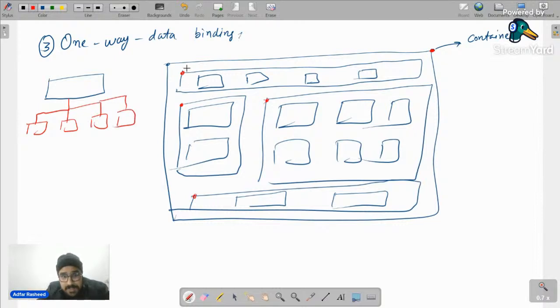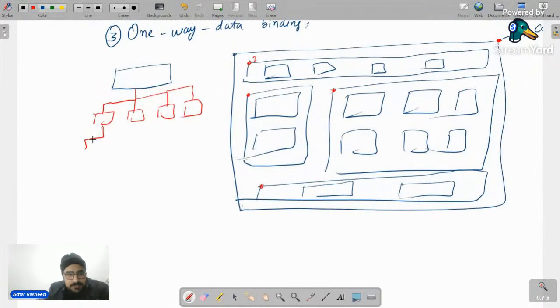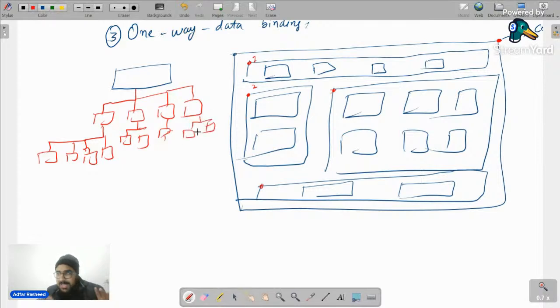Then this first child has four more children. Let me drag a little bit right. So this is the first child, second child, third child, fourth child. Similarly, the second has two children only, so one child, second child. The third has six children, so let's suppose I have created six children, whatever they are. And over here, I have two children. Do you think from the perspective of the component structure tree, this is the tree that will be yielded out of it? Yes or no?